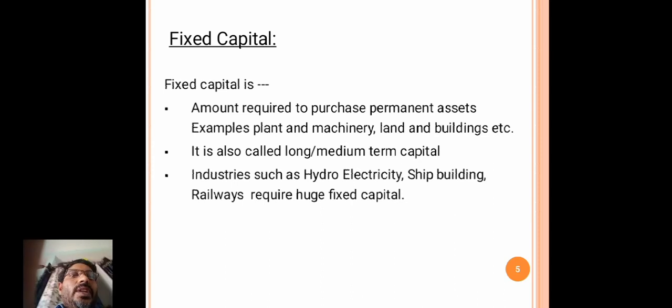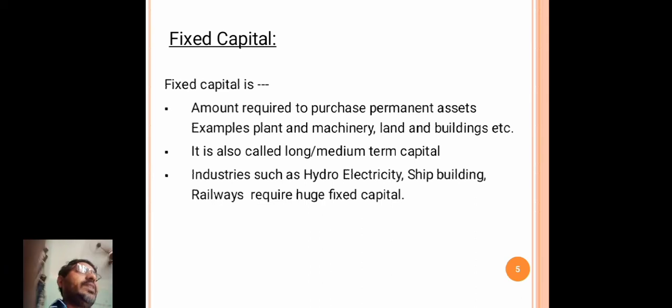Hydroelectricity is one type of industry that requires a huge amount of capital, and shipbuilding or railways, like that so many industries require a huge amount of fixed capital.